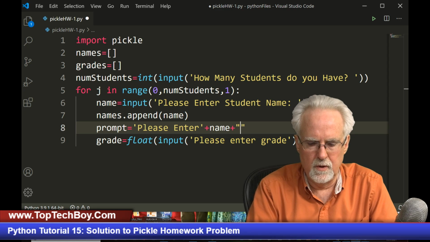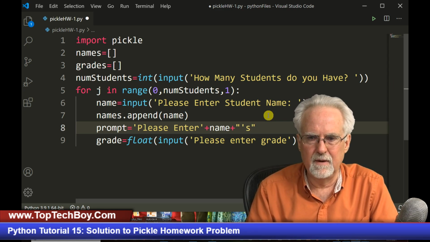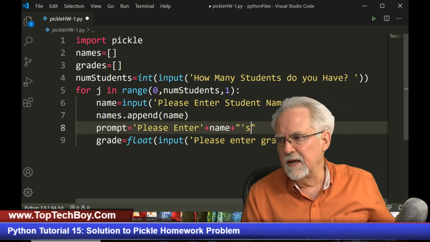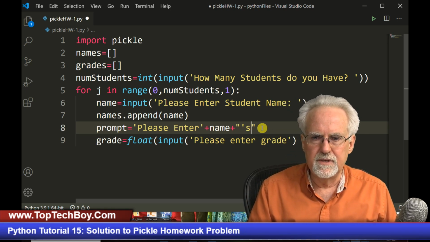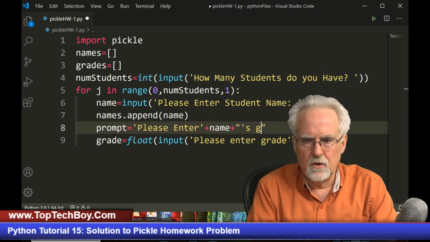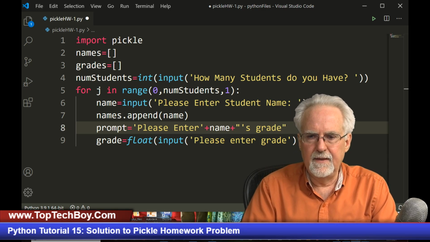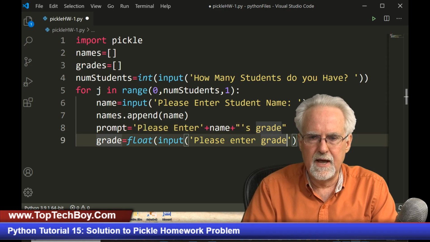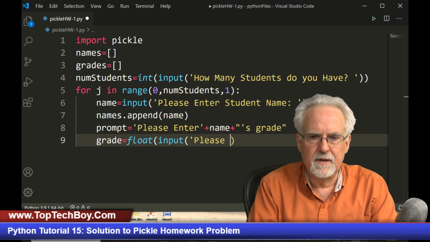If I put the double quote, then this becomes an apostrophe. In some languages this will work, and in other ones it will be confused. But I want to say please enter Jill's, and then grade. Okay, and then if that doesn't work, we'll have to come back and not make it so snazzy. Okay, and then here, what I'm going to do is I'm just going to put out the prompt.